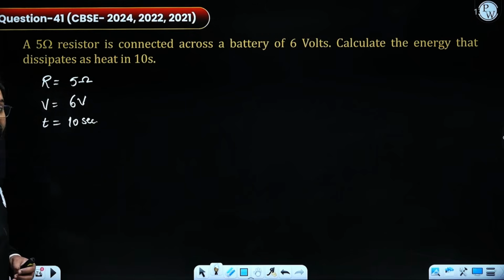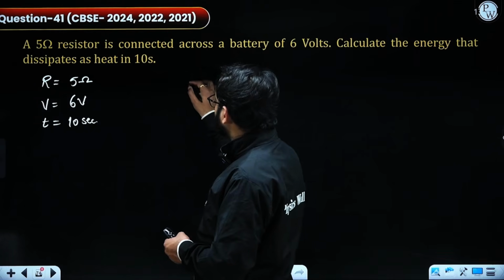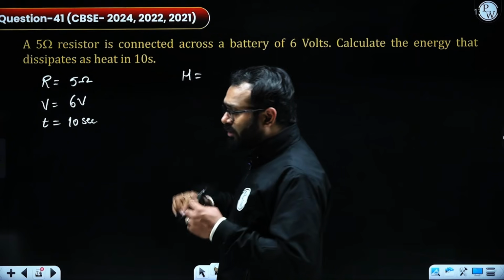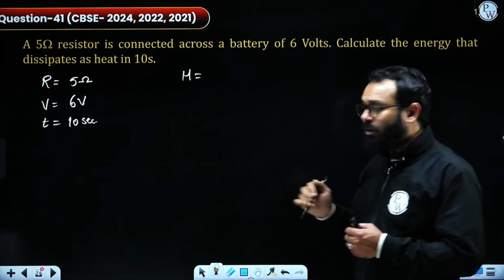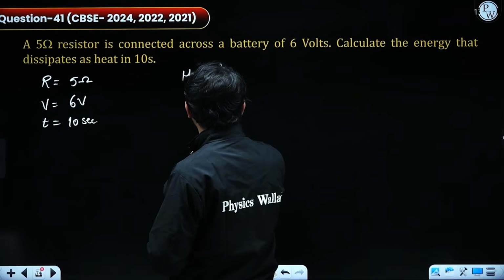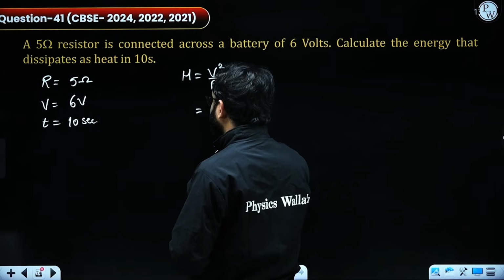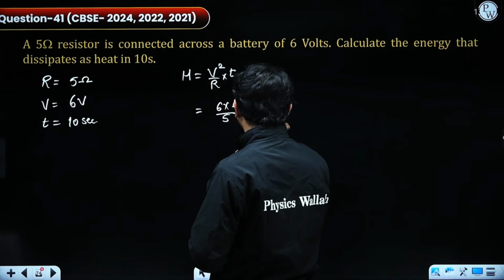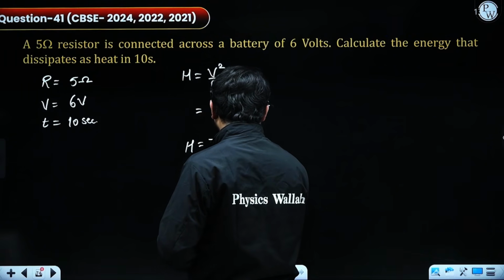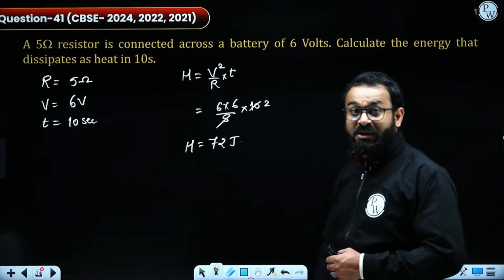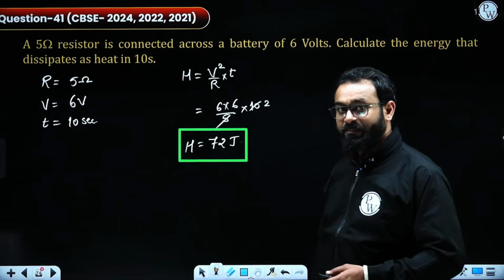Now they're talking about the heat energy that dissipates, which means it is actually asking for the heat value. So what formula do I need to use? H is equal to V square by R into T. So I'm going to put in the formula V square by R multiplied by T. The V that is given is 6, so 6 multiplied by 6, divided by 5, multiplied by 10. On cancelling I will get 2, and the value comes out as 72 joules. This is how we can calculate. We know the formula, we only need to put the values into it. I hope you got it.